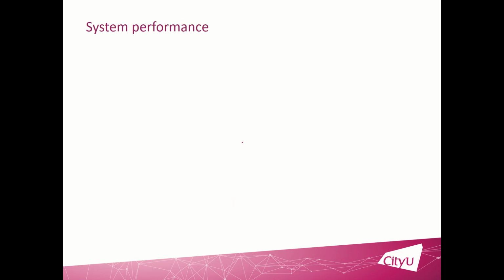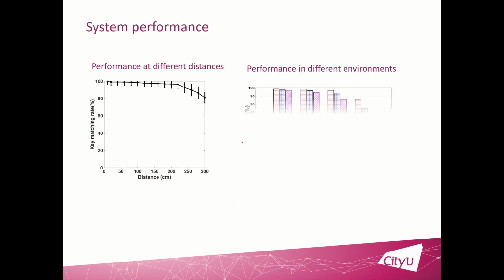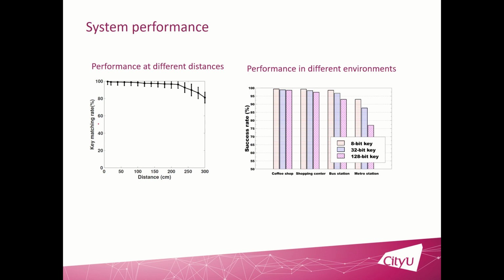So first, let's see the system performance in the different environments. This graph shows the key matching rate at different distances, and we can see when we increase the distance, the key matching rate drops slowly. This is because the signal becomes much weaker, and there will also be much more noise in the signal, so the key matching rate will decrease slightly. But still, our system can achieve a very high key matching rate within 2 meters distance.